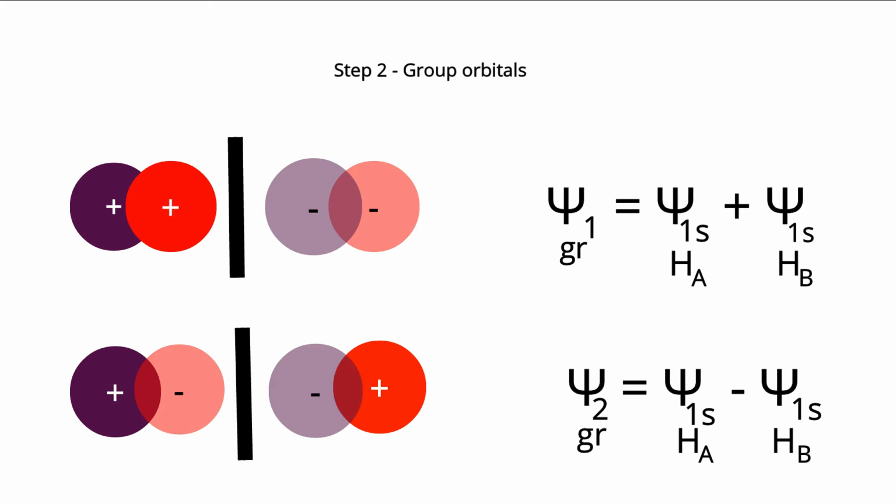Once you know these group orbitals and their representations, let us see how these group orbitals interact with the central atom to form molecular orbitals. Their symmetry is important. We'll discuss this point in detail. Now let us talk about the symmetry of these group orbitals.